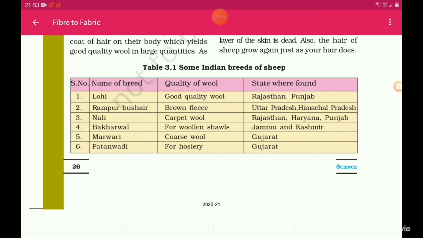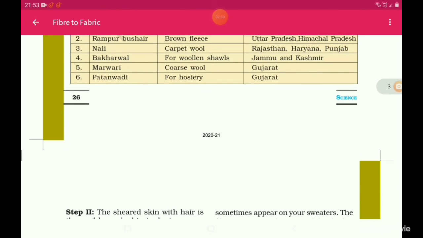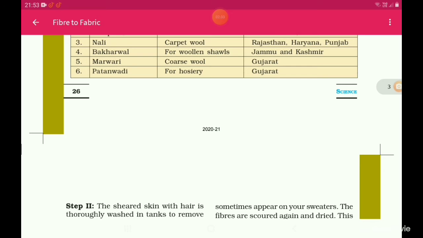Rajasthan, Haryana, Punjab. Bakarwal, for woolen shawls. Jammu and Kashmir. Marwari, coarse wool. Gujarat. Patanwadi, for hosiery. Gujarat.